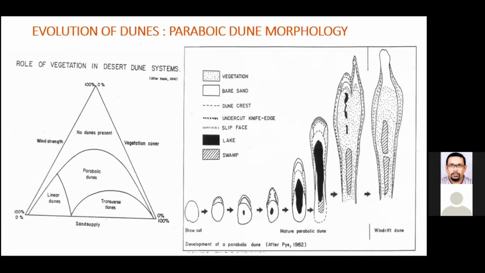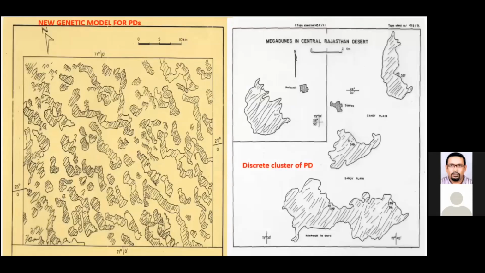But in my interpretation, this could be there for the coastal dunes, coastal parabolic dunes. But for the rake-like parabolic dunes, I'll just show you this figure. This is how I interpreted from the satellite image. I could trace the outlines of the linear features and the closures.